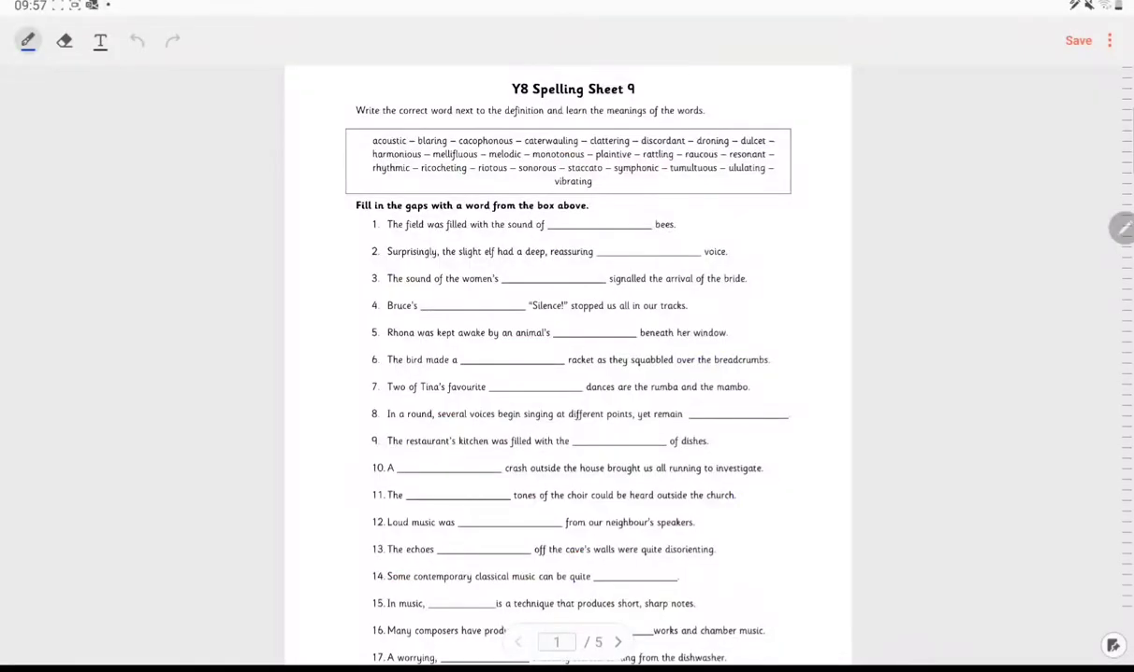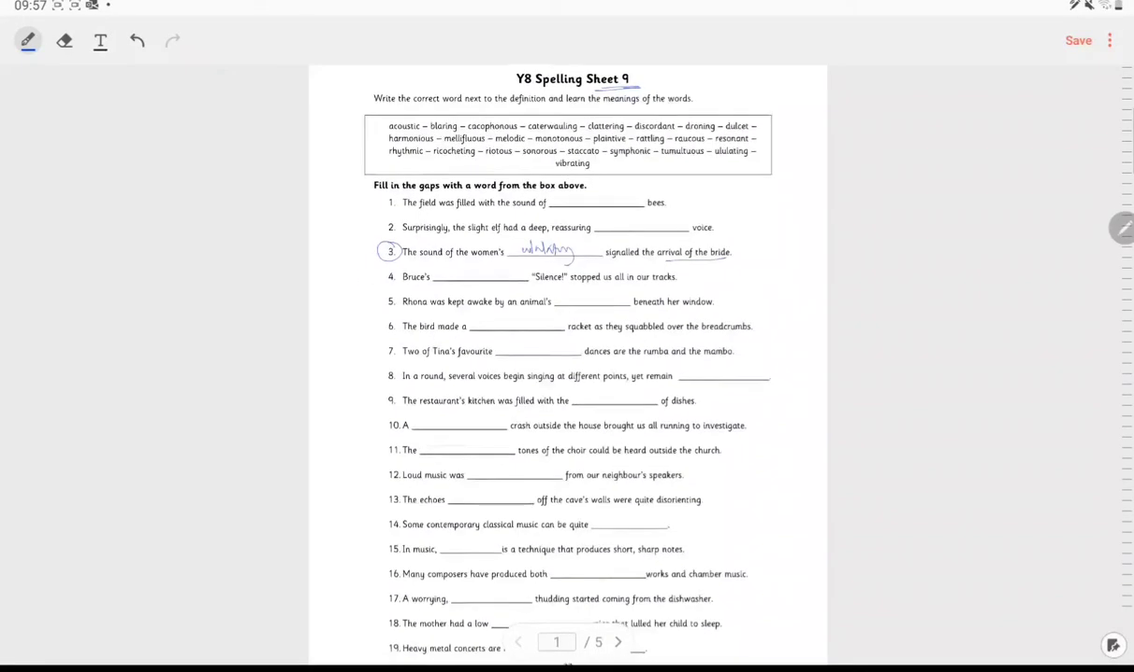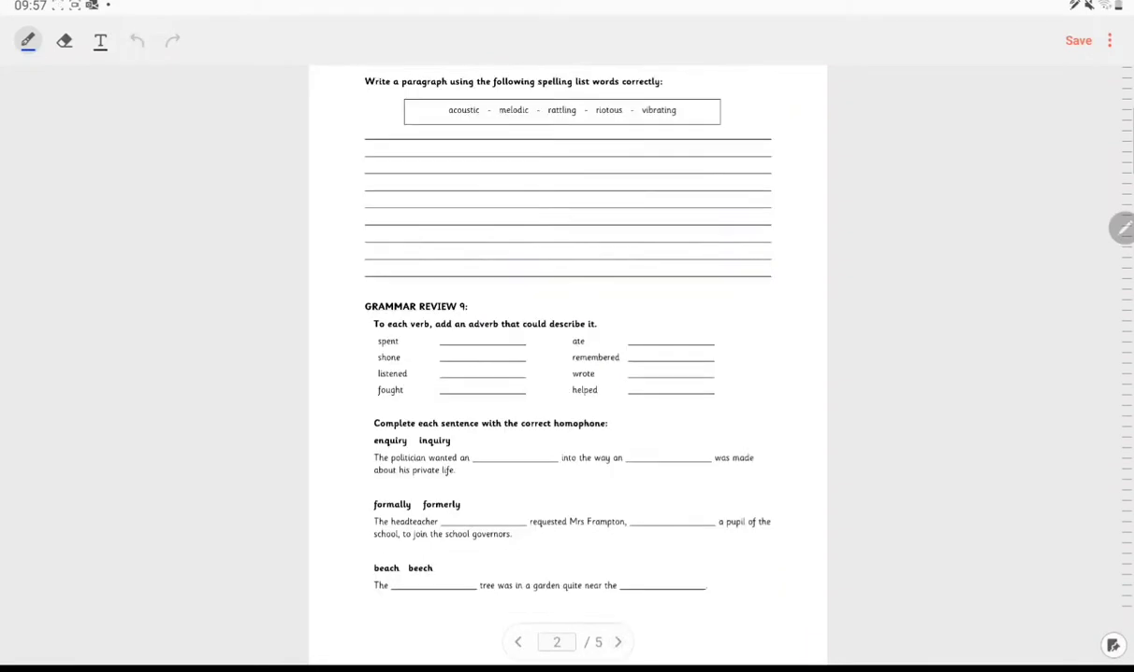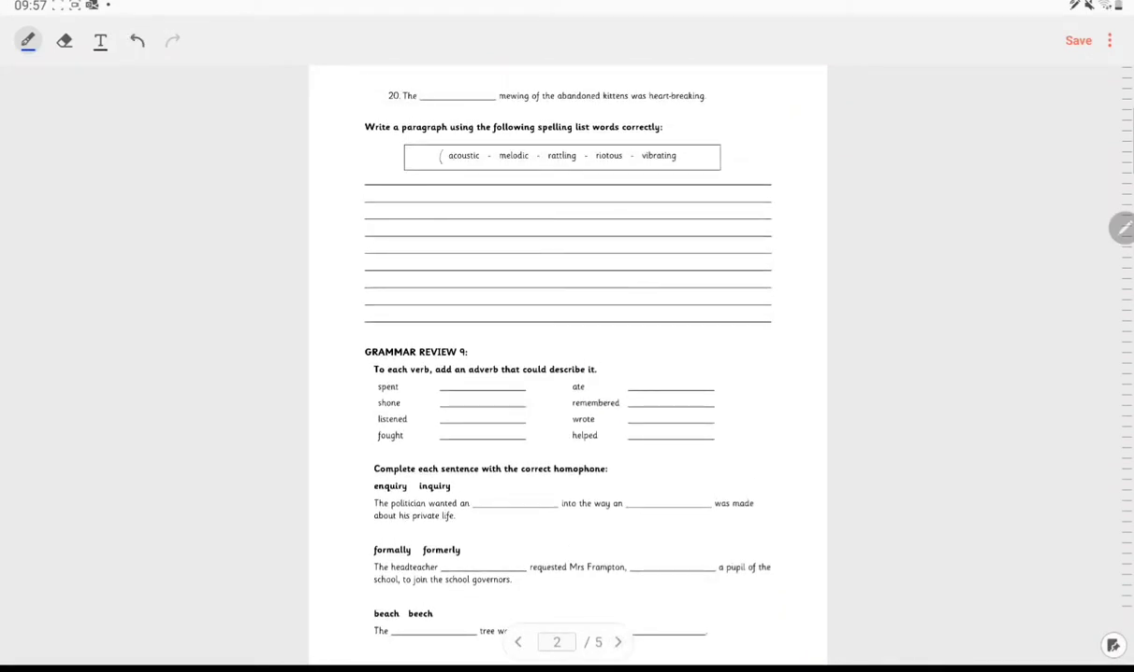All right? So we're going to take all of these words that we talked about and we're going to put them in our spelling sheet, fill in the blanks or filling the gaps. Example for number 3, the sound of the woman's ululating signaled the arrival of the bride. Going through the spelling sheet, we're going to use some of the words again to write a paragraph and make sure it's a coherent paragraph, please.